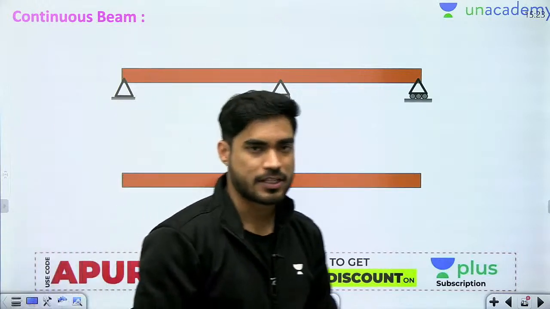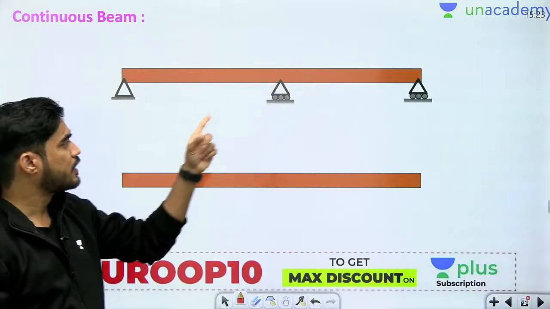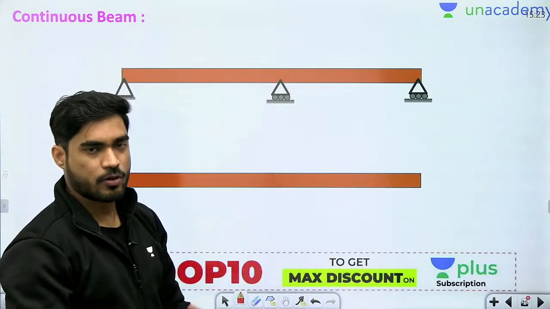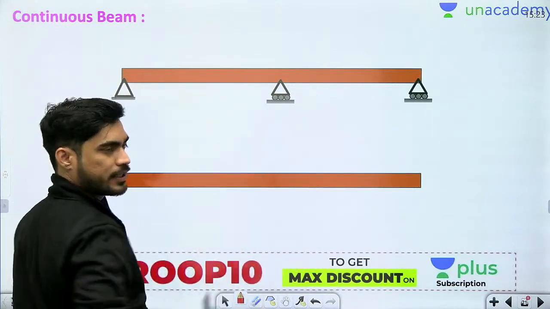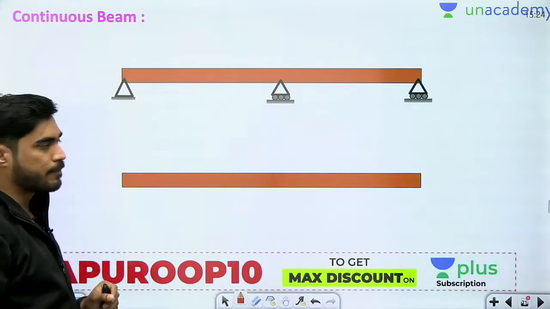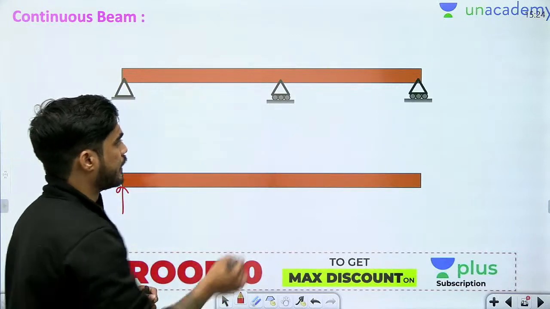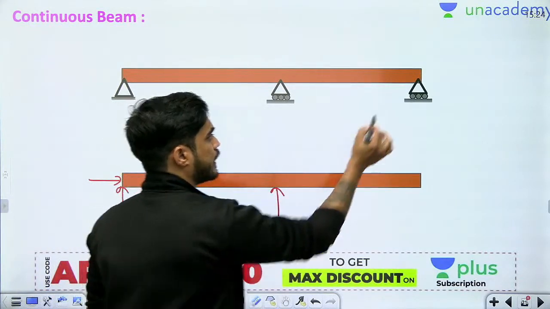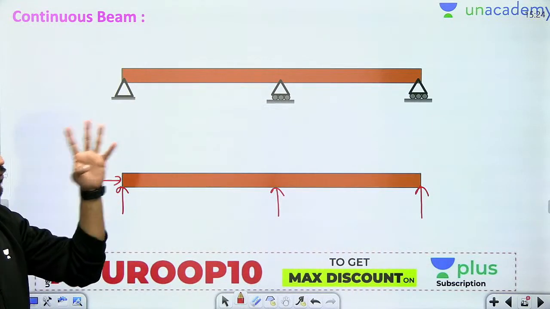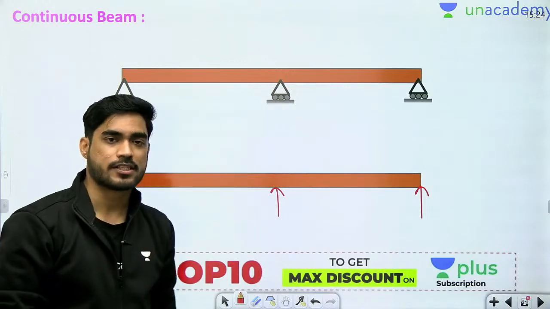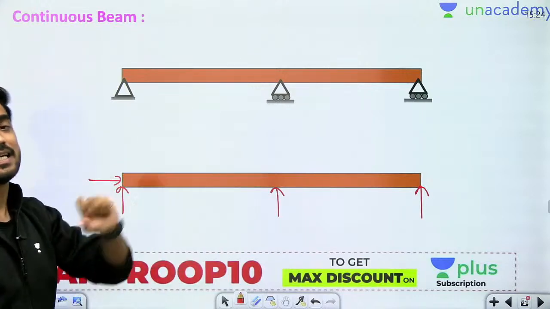Now in case of continuous beam, there are 3 supports, out of which one is hinged and 2 are roller. So you can take example of simply supported or overhang beam, put one more support and it becomes continuous beam. So here at the hinge support, I am getting 2 reactions already. At this roller, 1 reaction. At this roller, 1 reaction. So how many reactions do you see here? 4 reactions. And how many equilibrium equations do we have? 3 equilibrium equations. So this is also statically indeterminate.